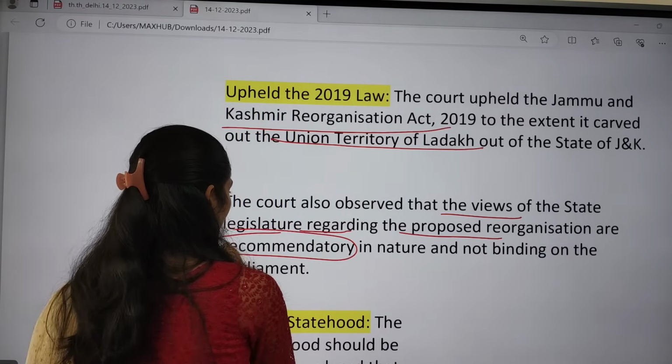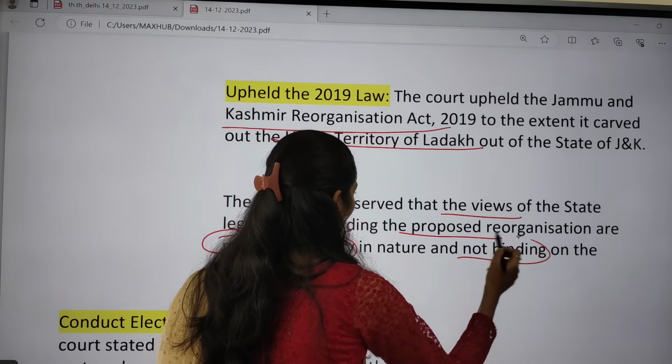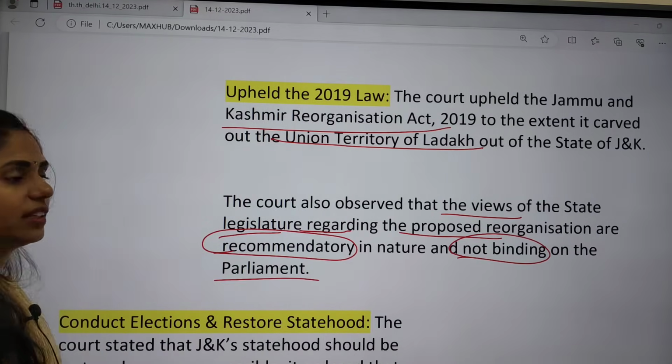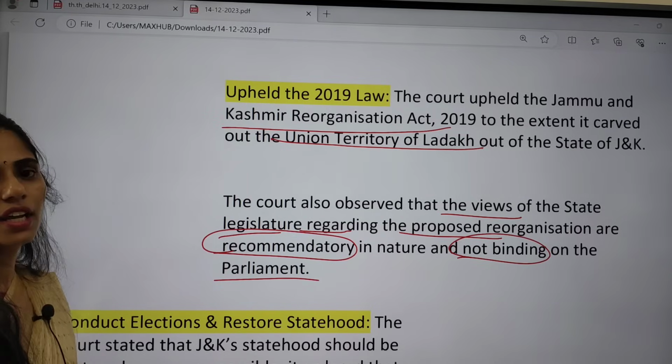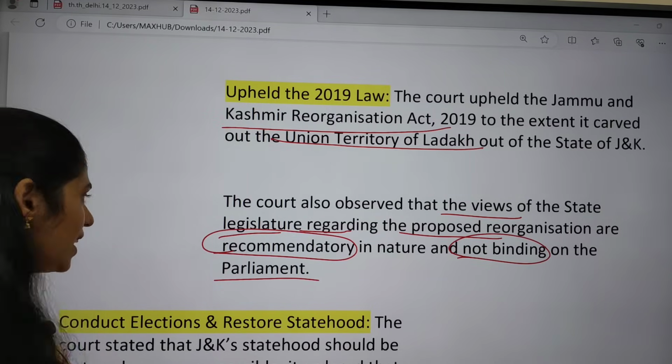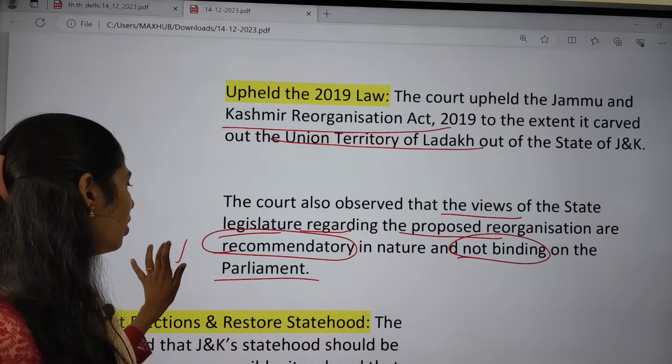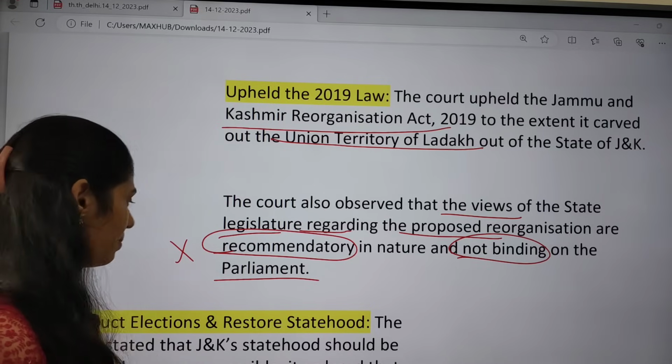So they are just recommendatory in nature and they are not binding on the Parliament. The court also observed that the views of the state legislature regarding the proposed reorganization are just recommendatory in nature, but they are not binding on the Parliament.